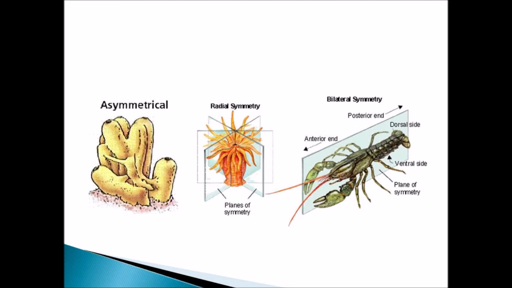The next is radial symmetry. In radial symmetry, in whatever direction we divide the body, it will divide into equal halves. That is called radial symmetry. And finally, bilateral symmetry. Bilateral symmetry has to be divided into two equal halves. If it is divided into two equal halves, it comes under bilateral symmetry. With the pictures, the symmetries have been depicted.